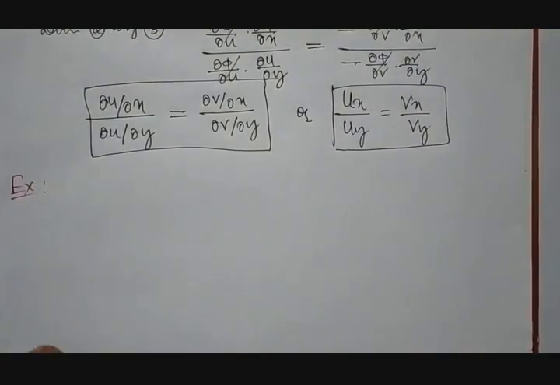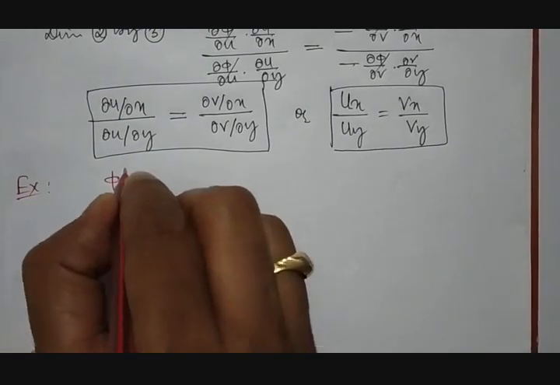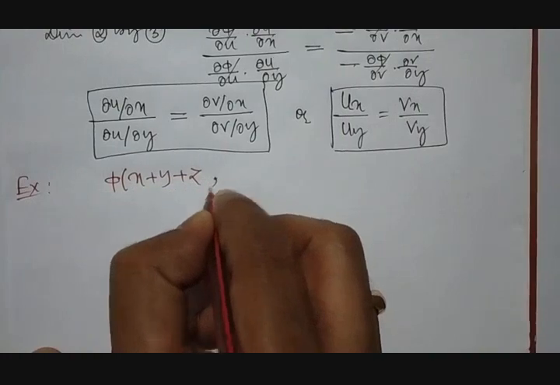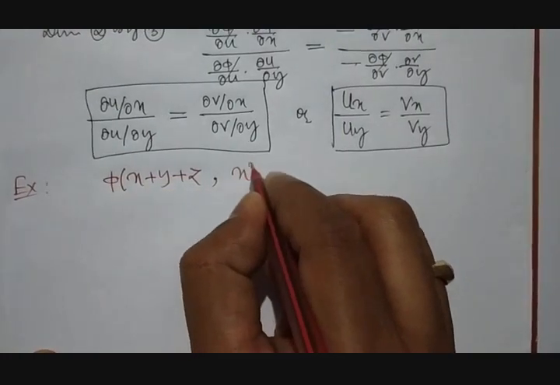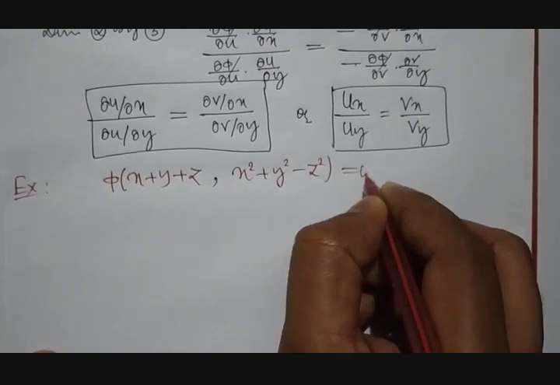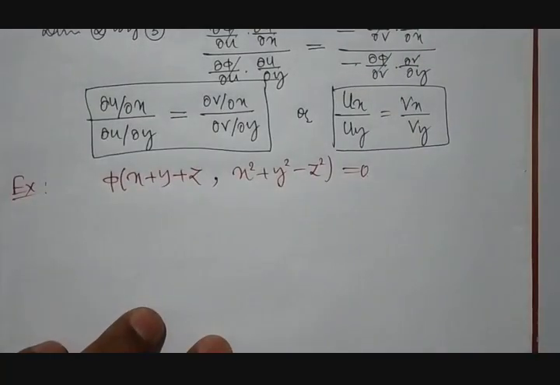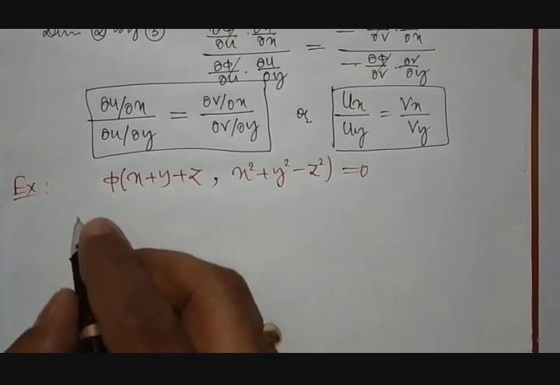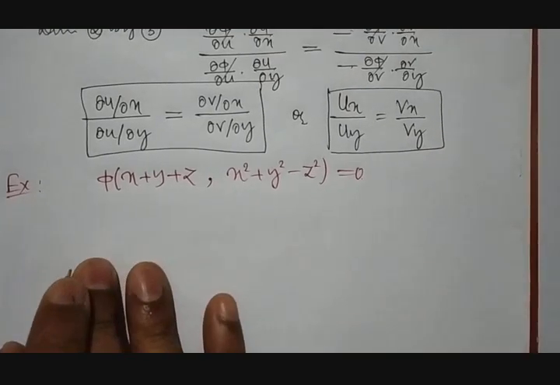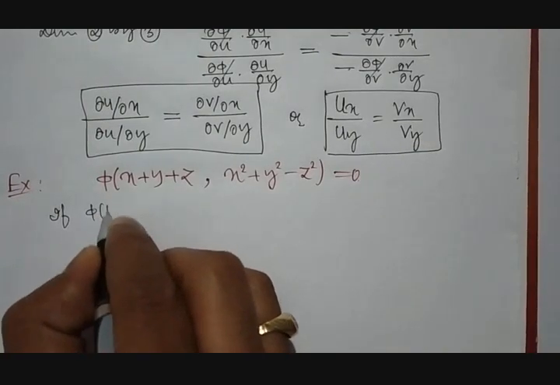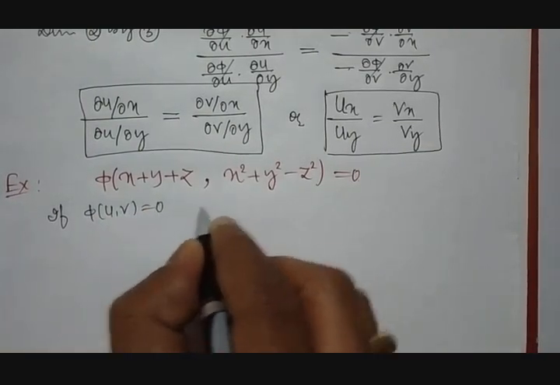The example is something like phi of x plus y plus z comma x square plus y square minus z square equal to 0. If you see this example, this is something like phi of u comma v is equal to 0.